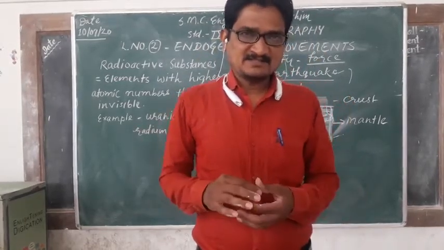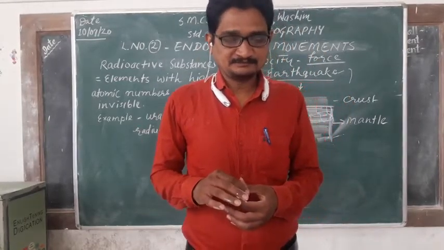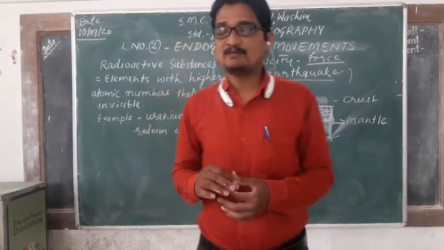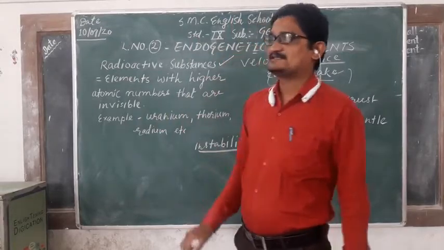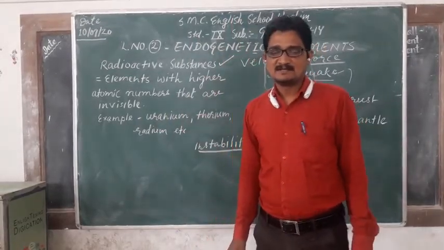Tremendous energy is created or released by radioactive materials or substances. What does it mean?